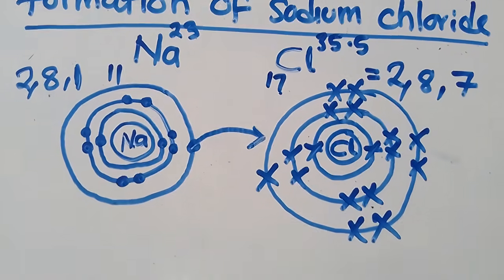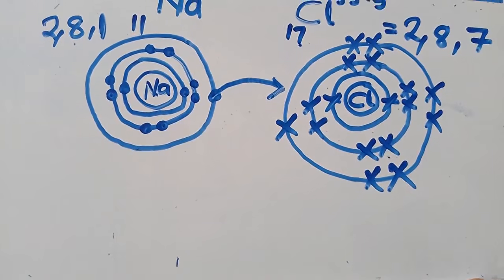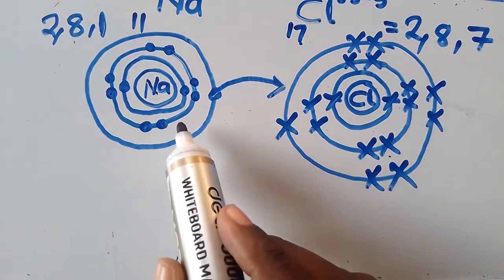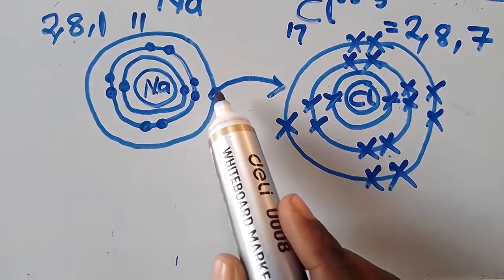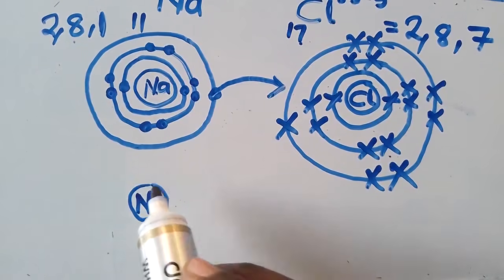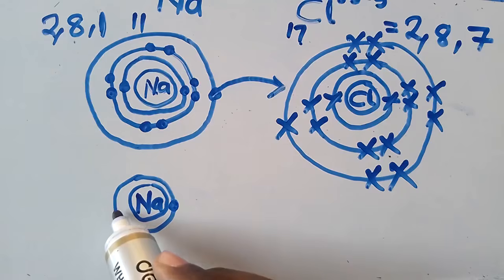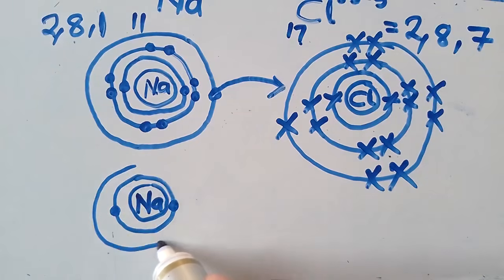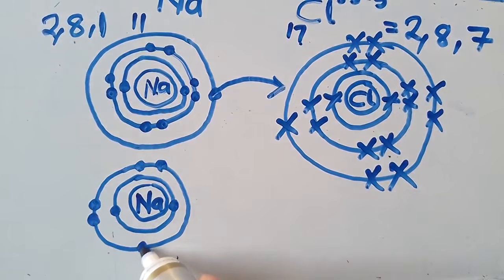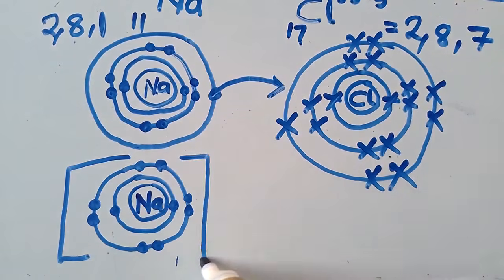Then what we are going to form by the end of the day is this. Since sodium is losing 1 electron in its outermost shell, and we are having 1 electron, this outermost shell will be removed. We are going to have sodium like this. Then 2 electrons. The next, this other one having 8 electrons like this, since that one has been lost.